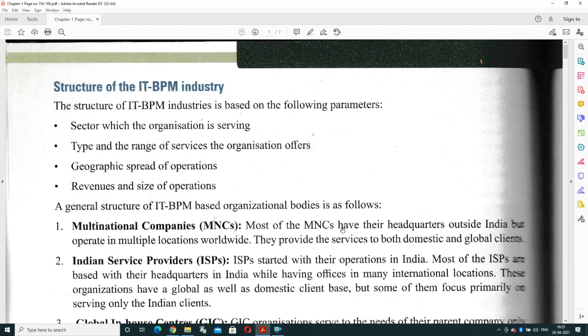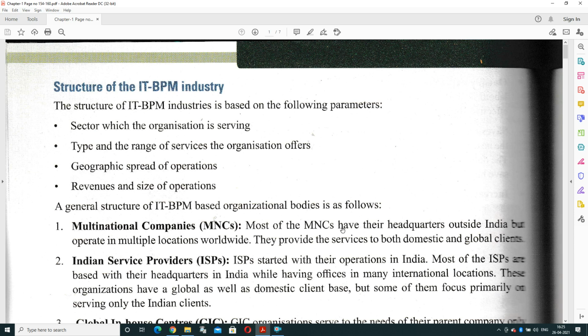In the last session, we started with IT ninth grade, chapter 1 of part B. The chapter name was Introduction to IT and ITES Industry, in which we covered up to page number 153. So today we are continuing with the next part and next topic, that is the structure of the IT BPM industry.